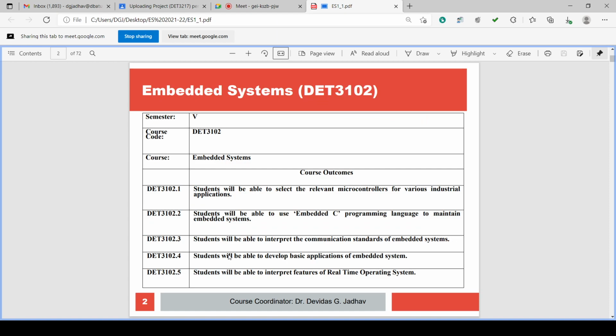Course outcomes. Students will be able to select the relevant semiconductor microcontroller for various industrial applications. Students will be able to use embedded C programming language to maintain embedded systems. Students will be able to interpret the communication standards for embedded systems. Students will be able to develop basic applications of embedded systems. Students will be able to interpret features of real-time operating systems.